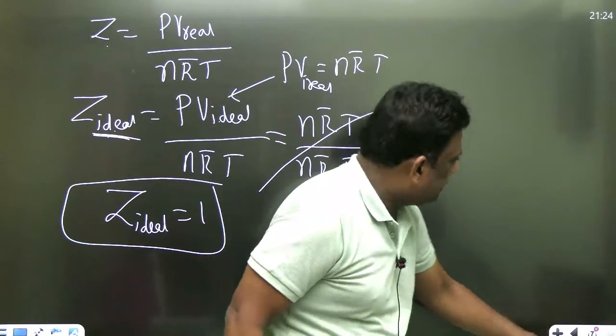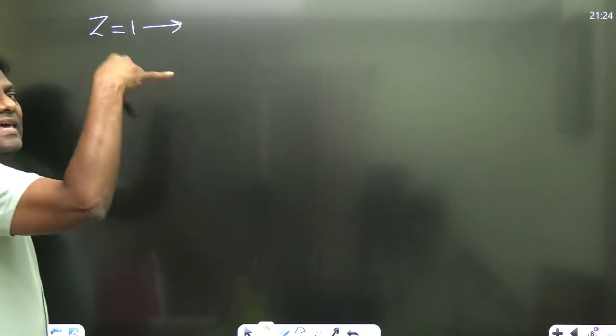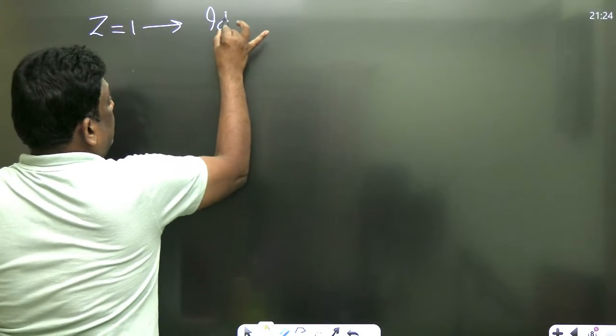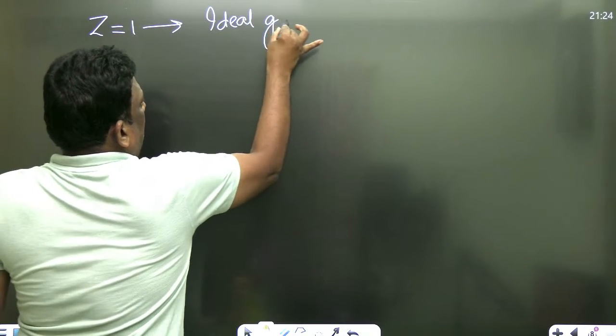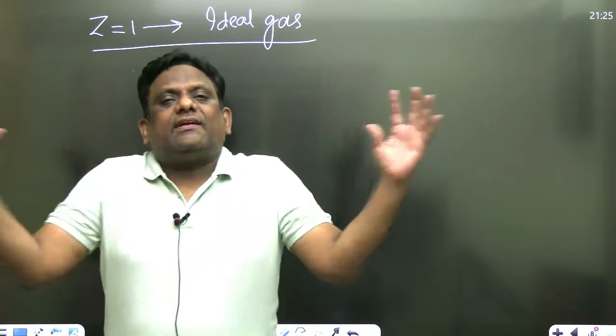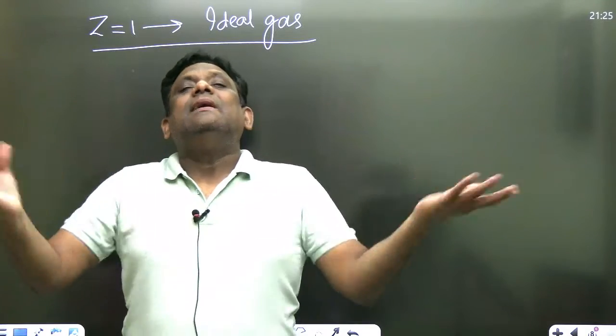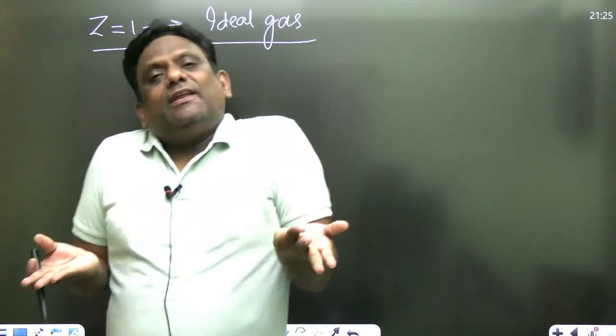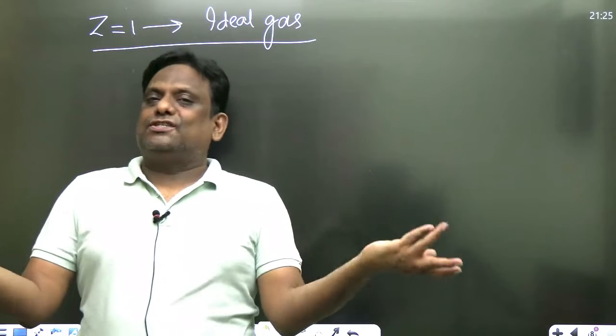Now observe here, sirs. We have seen Z equal to 1 means my real gas is approaching ideal gas behavior. Why is it happening? Because in that case, when the force of attraction and force of repulsion become the same, the net force will be 0. Thereby, even in the ideal gas assumption, net force is 0. That is what is coming.